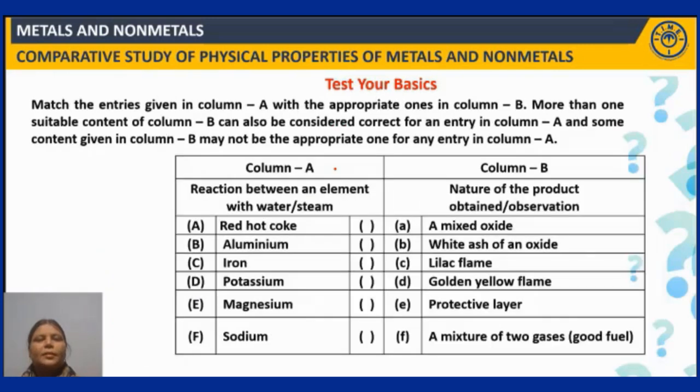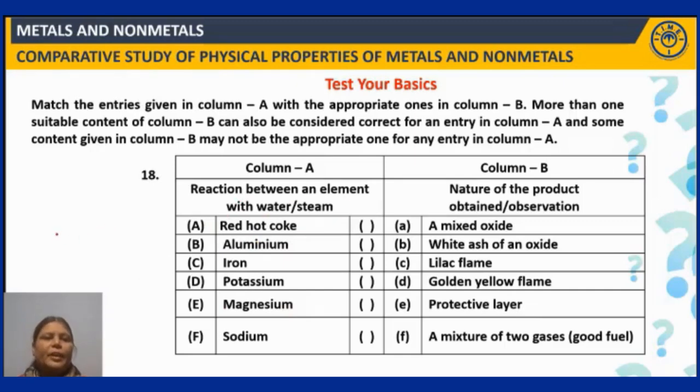Here it is. So again, match the type, match the following type. So what is given under column A is a reaction between an element with water or steam. And then under column B, nature of the product obtained or the observation when these elements react with water or steam. What are those given? Red hot coke. When reaction between an element with water and steam.